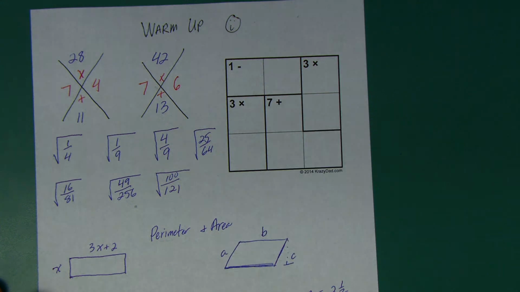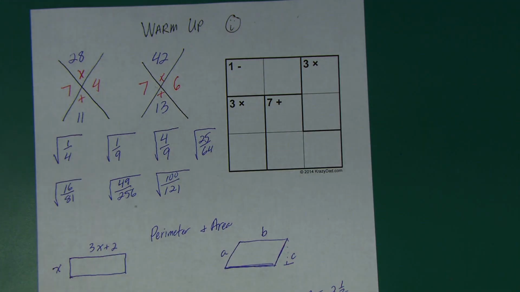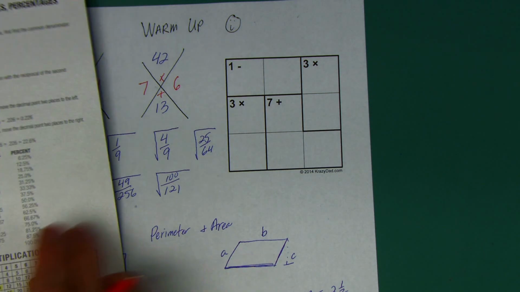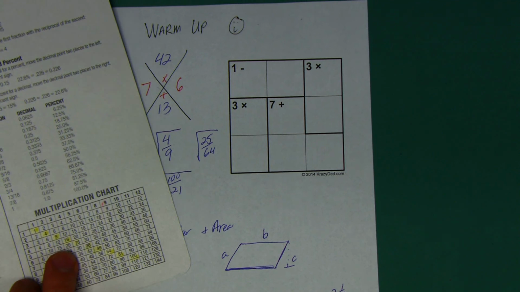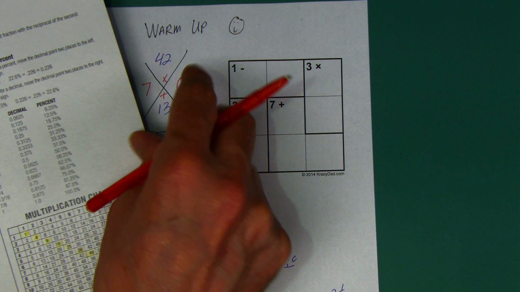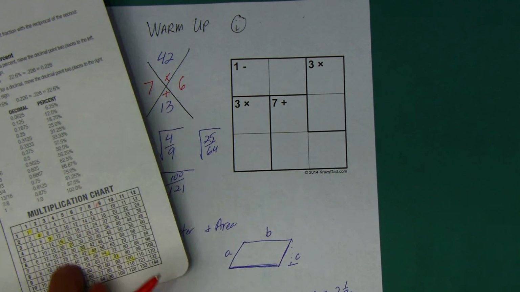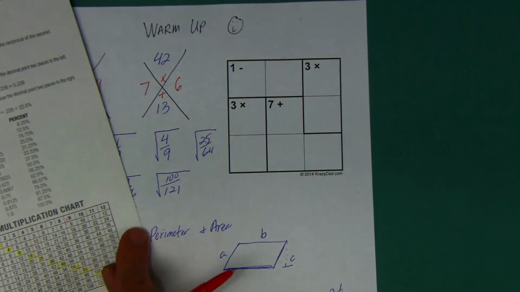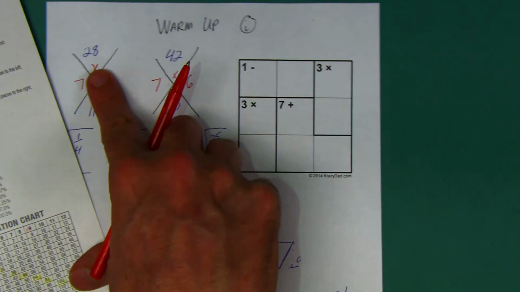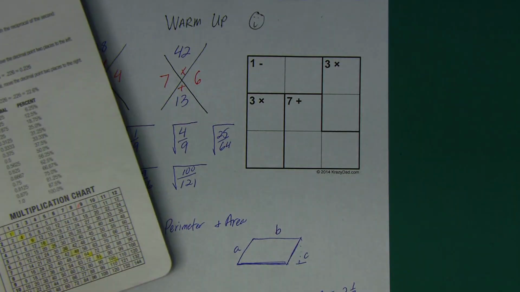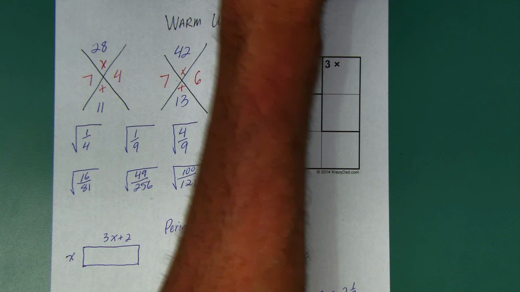7 plus 6, 13. I want to remind you, if you don't know your facts, these are more difficult, just like life is. If you don't know your facts, get that composition book out, get the multiplication chart out, and these easier diamonds are always going to be here. So you go find the 42 on here, find out what numbers work there, and see if when you add, you get the same thing. You go find the 28, find out what numbers multiply together equal 28, see if when you add, you get a sum of 11. Different things you can do.